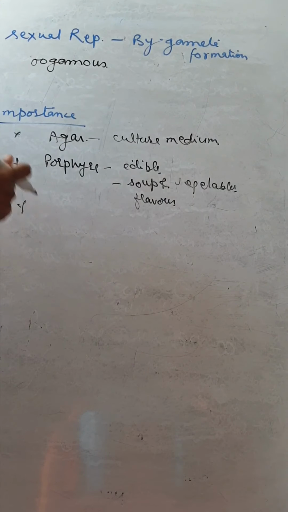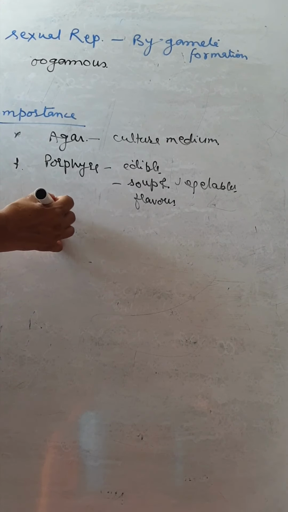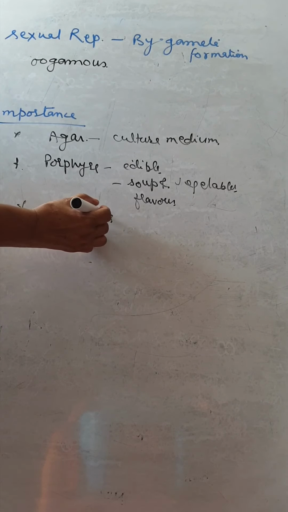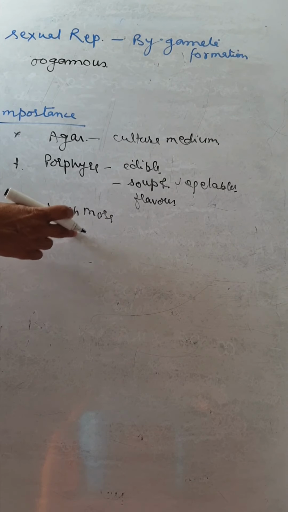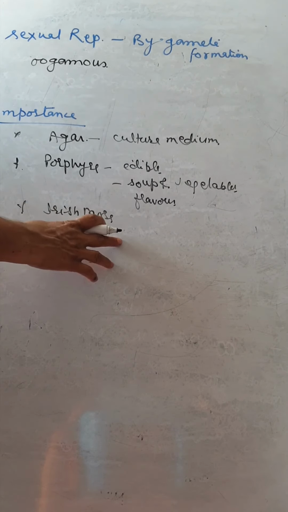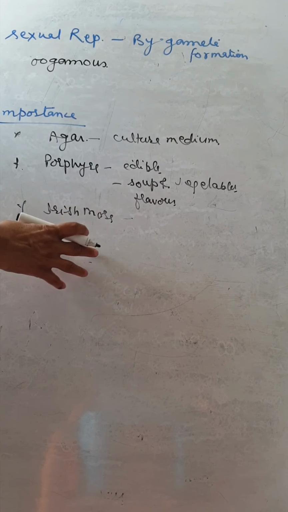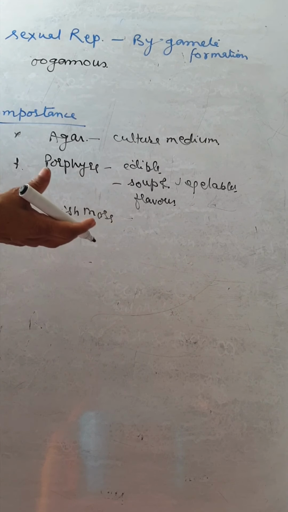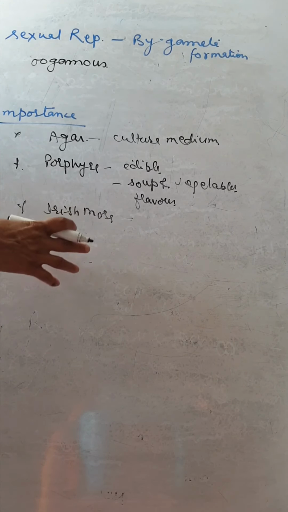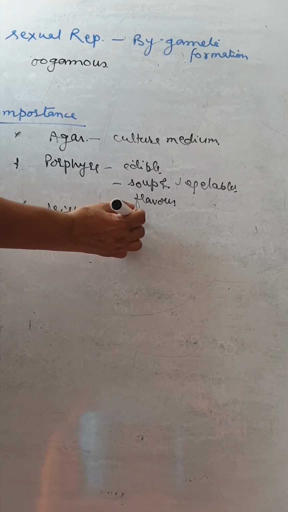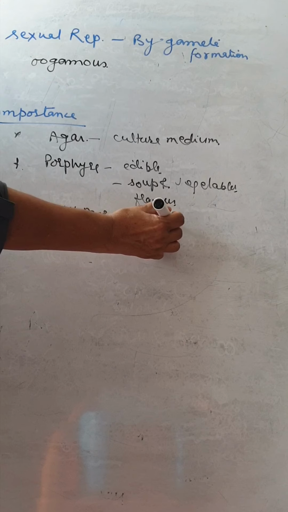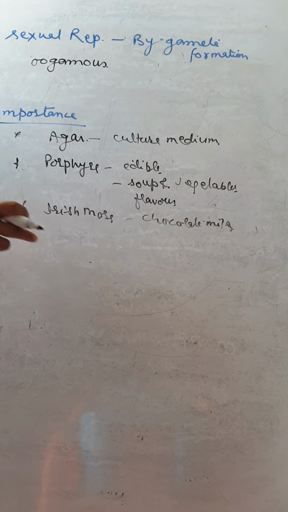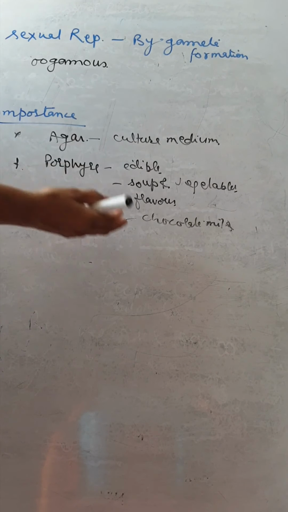And the third one, the Irish moss. Irish moss, whose scientific name is Chondrus, is a hydrocolloid used in chocolate milk to keep it from settling down. It makes the milk thick.